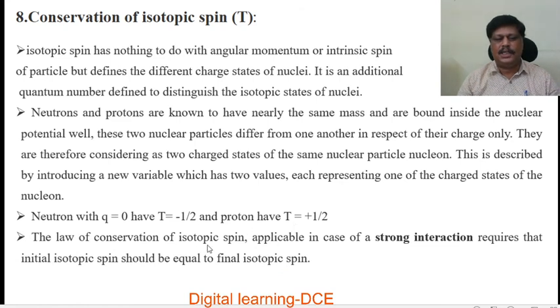The law of conservation of isotopic spin, applicable in the case of strong interaction, requires that the initial isotopic spin should be equal to the final isotopic spin. This is called conservation of isotopic spin T. That is, initial isotopic spin is equal to final isotopic spin.